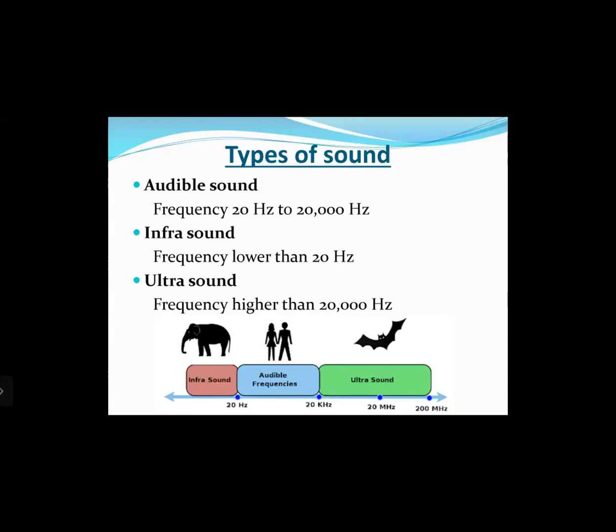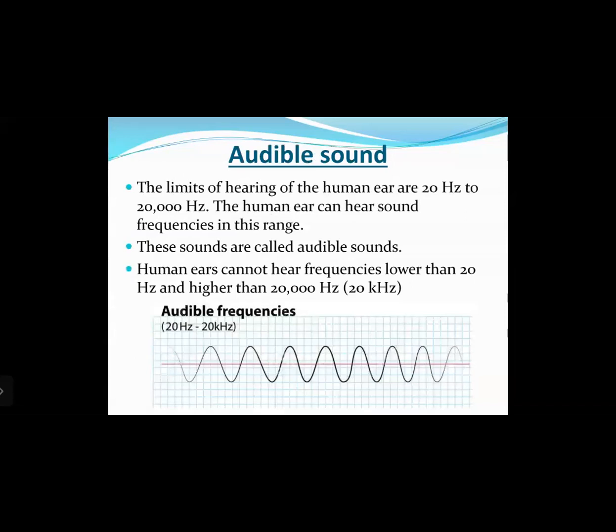The next is infrasounds. Infrasounds have a frequency lower than 20 hertz. Means if any object is vibrating at a speed of less than 20 times per second, then the sound produced by such an object will not be audible to us. The third one is ultrasound. Ultrasounds are sounds having frequencies higher than 20,000 hertz. Means any object vibrating more than 20,000 times per second will produce a sound which will not be audible to us humans.